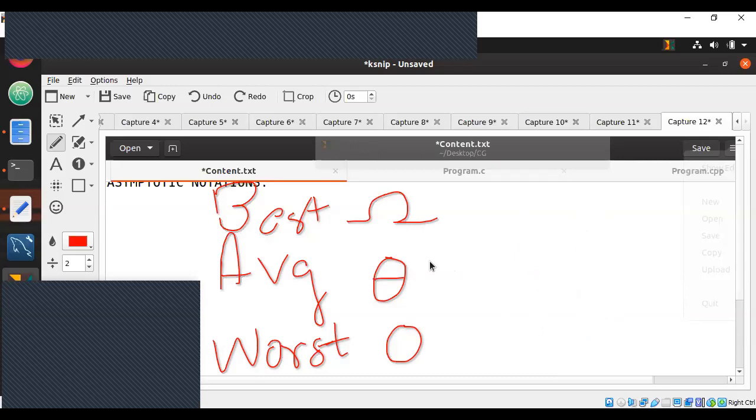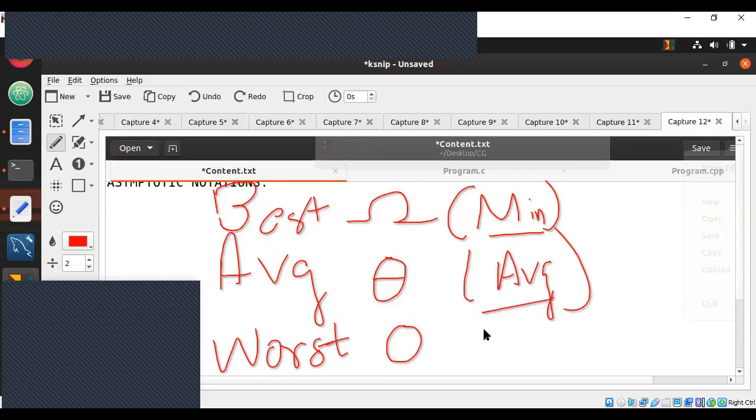Best case means the minimum time required for the entire program to execute. Average case is the average time required. Worst case is the maximum time required for the entire program to execute.